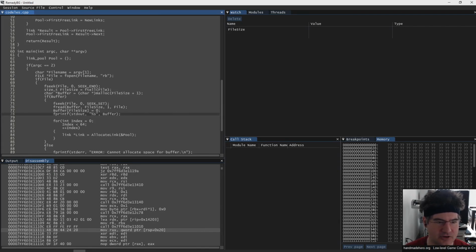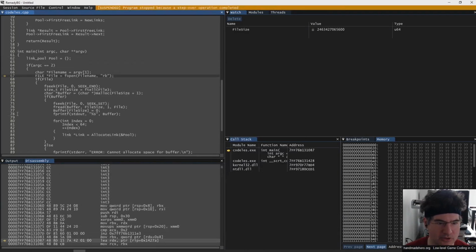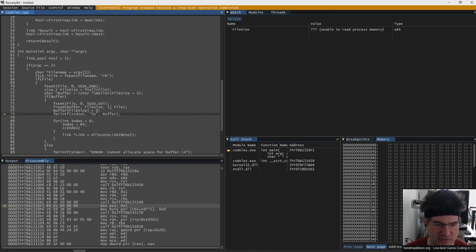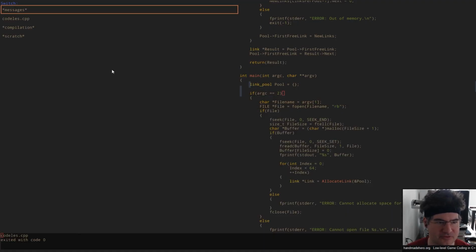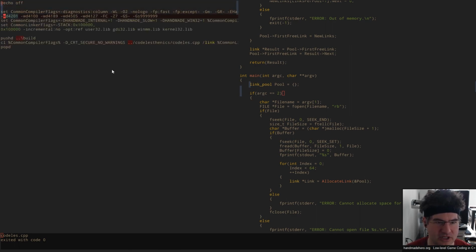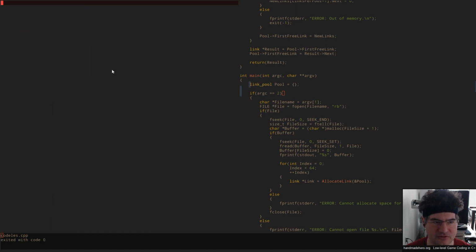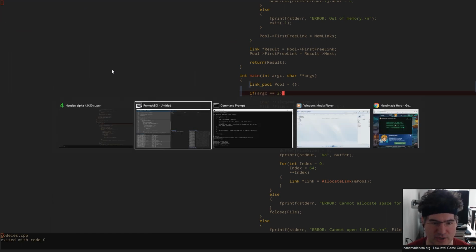So let's go ahead and do a step in here. I'm going to look at what we're doing. I'm going to go ahead and check out that fread. I want to see the file size. Oh, it looks like we're compiling in release mode here. Is that accurate? I don't actually know if that's true. I'm going to slap a /Zi into my build just so I can have an easier time inspecting it. So here we go. It looks like there's an /O2 in there. I'm going to go ahead and slap an /Od in there. And again, that's just to make sure that I can see what's going on.